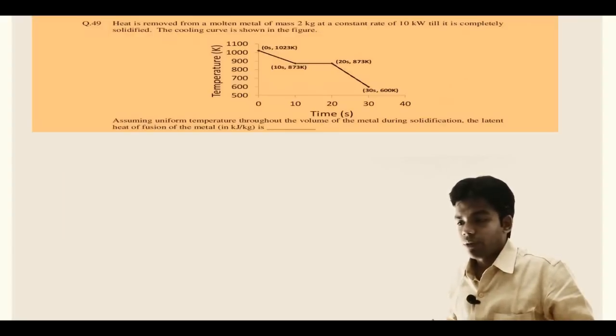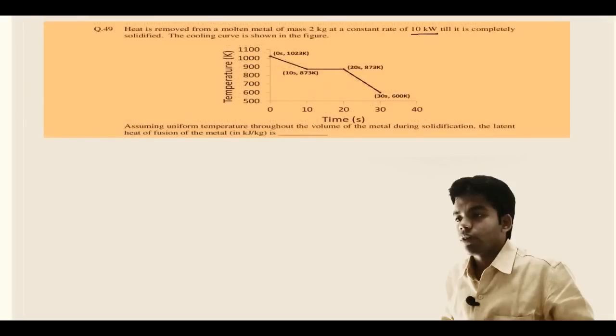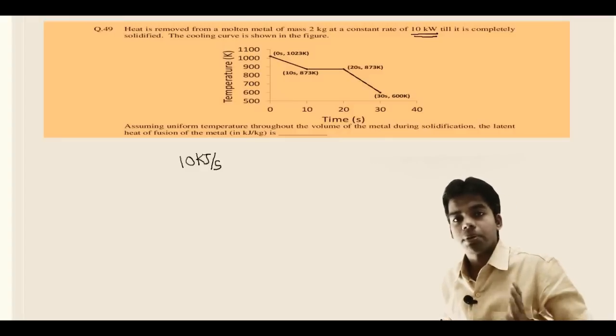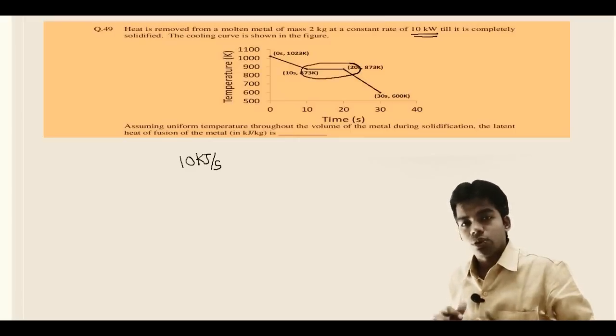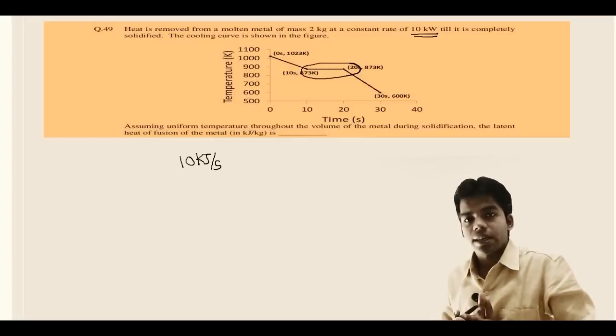How can we determine the latent heat of fusion? The heat is removed at a constant rate of 10 kilowatt, which means 10 kilojoule per second. During solidification, where the latent heat is removed, the total time taken is 10 seconds.